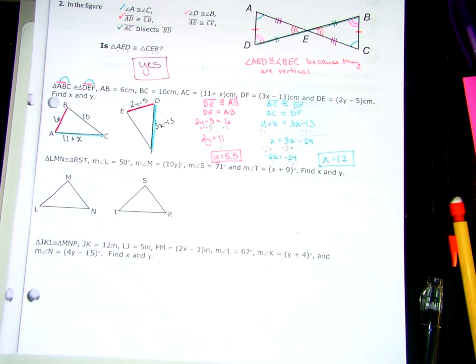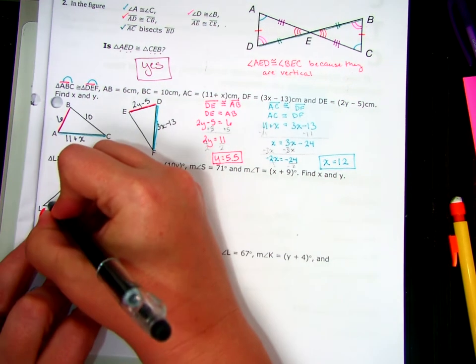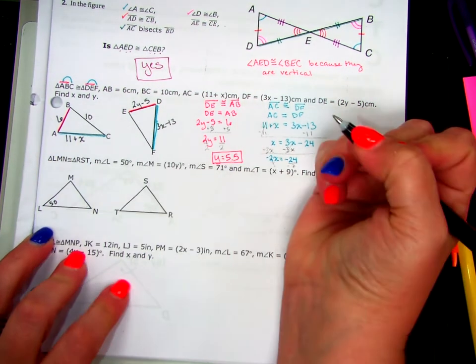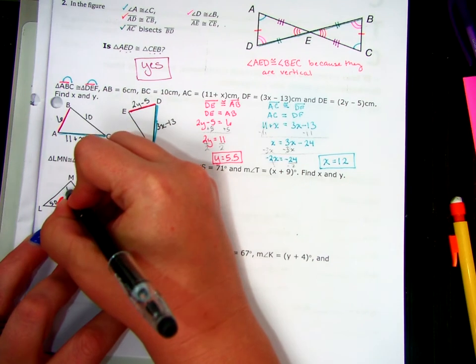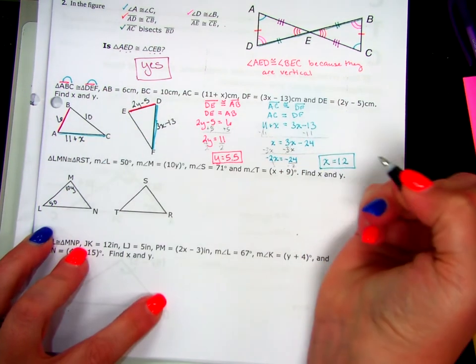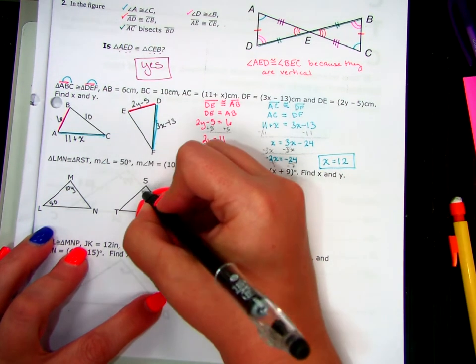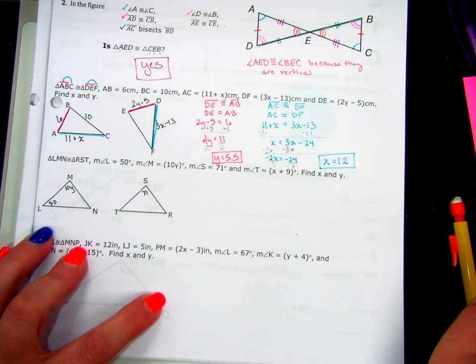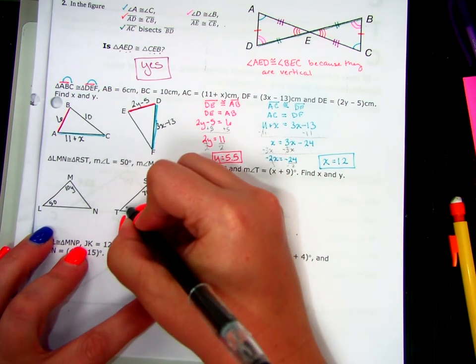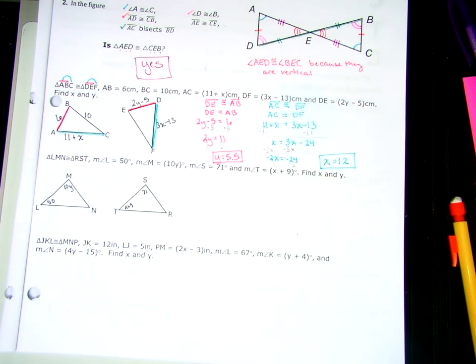Triangle LMN is congruent to triangle RST. The measure of angle L is 50. The measure of angle M is 10y. The measure of angle S is 71. And the measure of angle T is x plus 9. Find x and y. So let's label our triangle with all of its values. Angle L is 50. Angle M is 10y. Angle S is 71. And angle T is x plus 9.